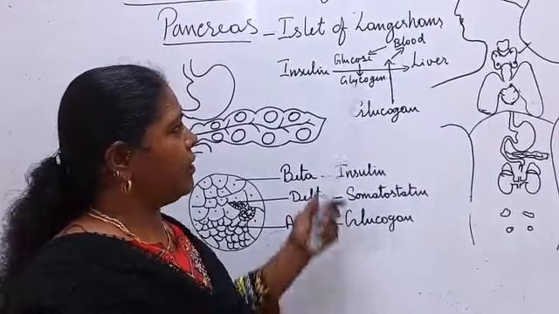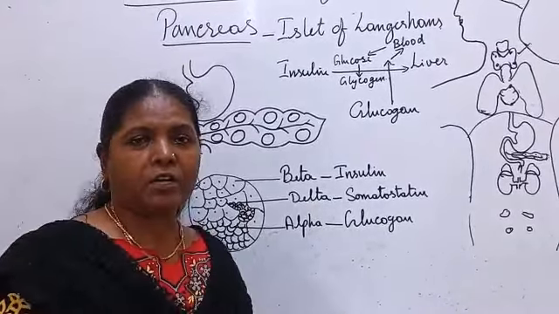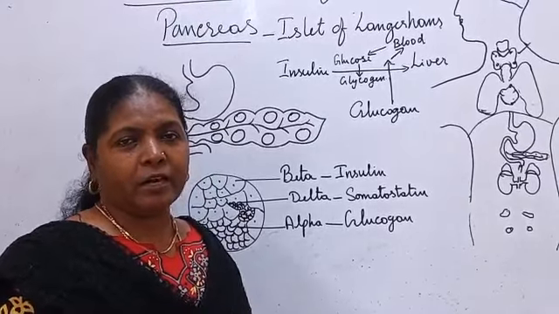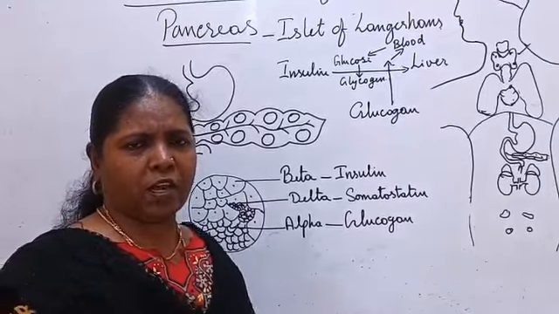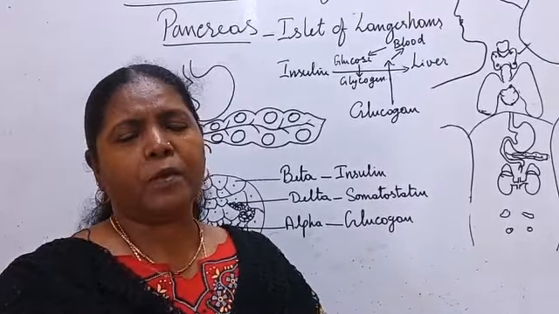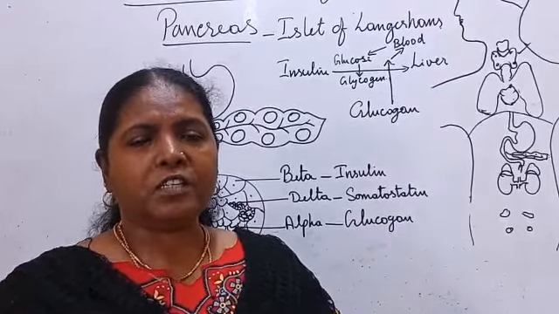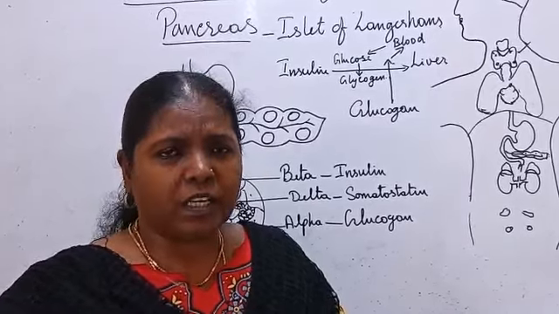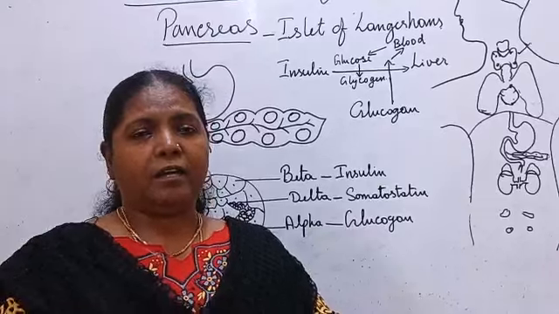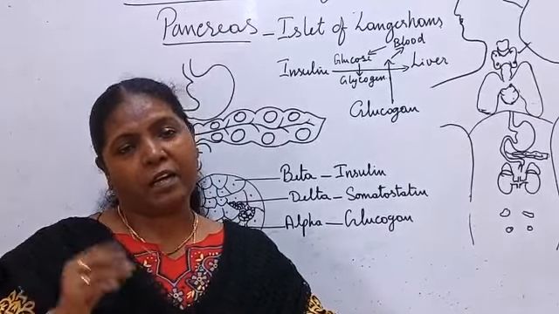Okay, let the glucose be there more in the blood, what is there? Let it be there. Not only glucose, if any nutrient is in excess, the blood will be filtered by the kidney. That gives more work for the kidney, number one. Then the concentration of the blood will increase.